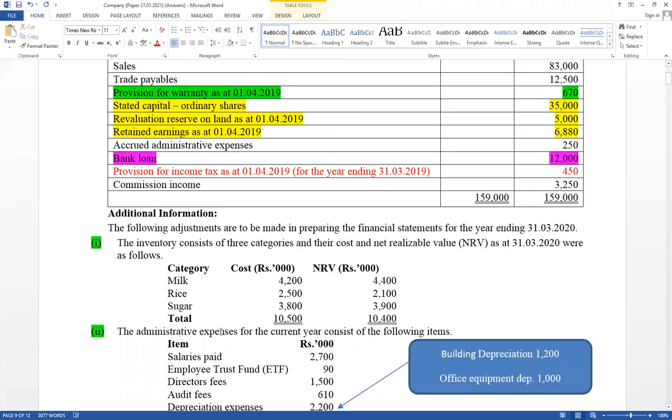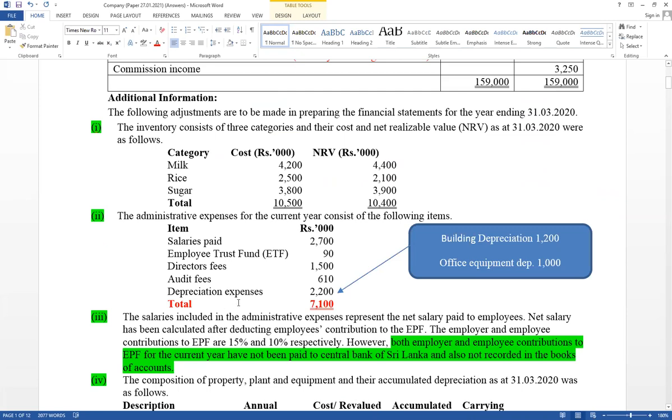It has available director fees and auditor's fee. Those are important expense, should be included under note number 2. Director fees equal 1,500. Auditor's fees it has given 610. Those are given separately to disclose under note number 2.